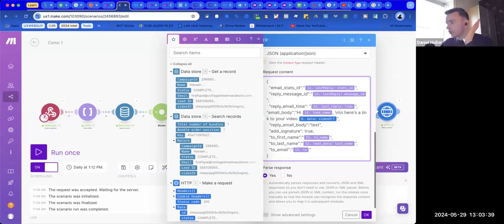The backslash says this is a special character, and the n is a new line. So it's a new line, and then another new line, because then we have a blank one in between. You know what I'm saying? Then here we can start with a capital H, because it's like, hello, Jordan. Here's a link to your video. Do you want to say here's a link to your video, and then have the video be on the next line?